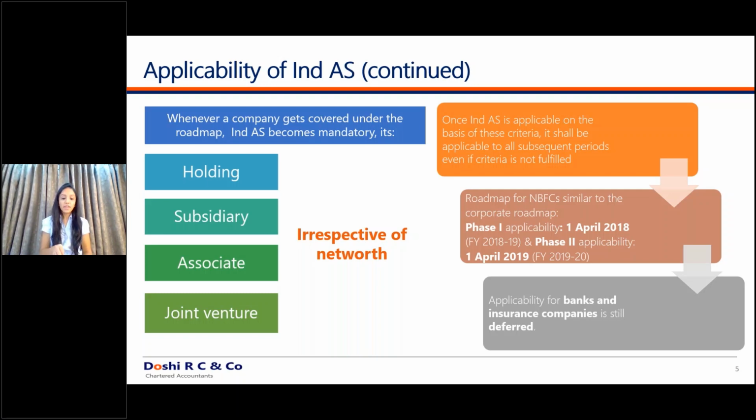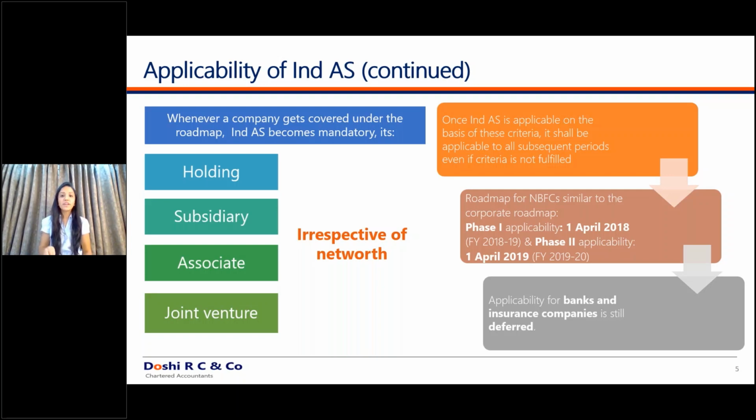For example, if a company was your subsidiary as on 31st March 2015, then on 31st March 2016 it was not your subsidiary. Then what? Doesn't make a difference. Once Ind AS was applicable, the subsidiary also has to apply Ind AS for all its subsequent financial statements, irrespective of whether it is a subsidiary in the later phase or not. Doesn't make a difference. Second question.